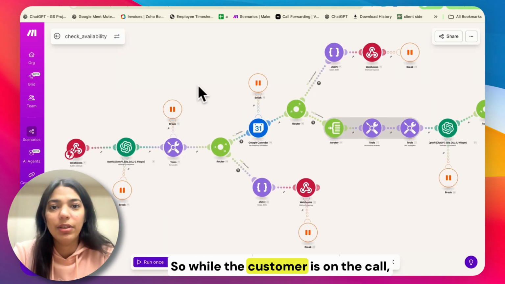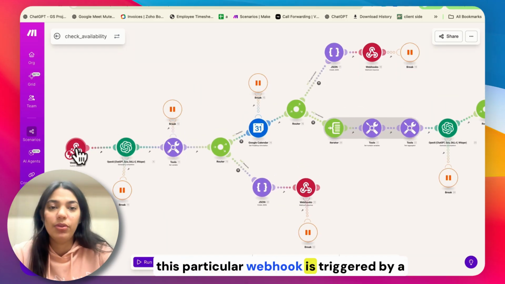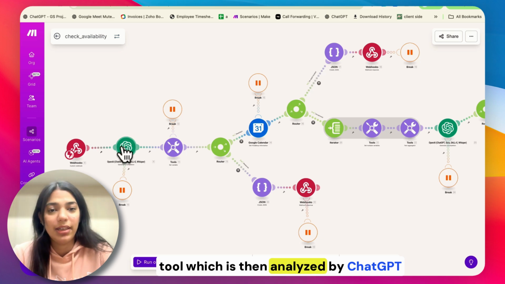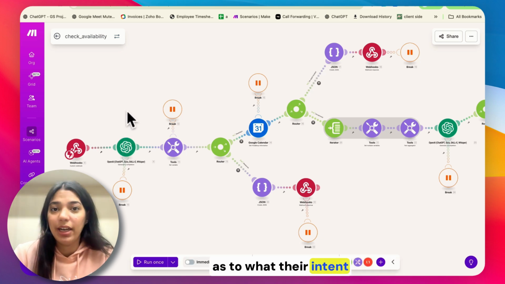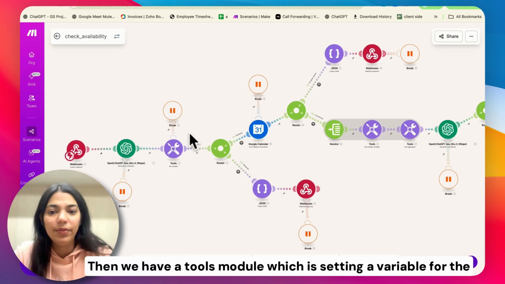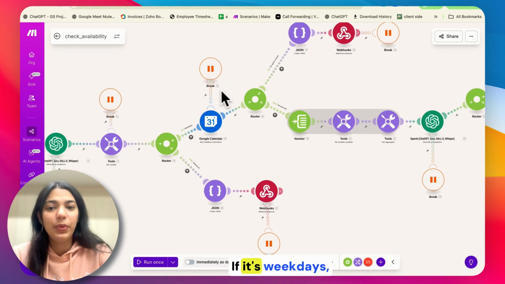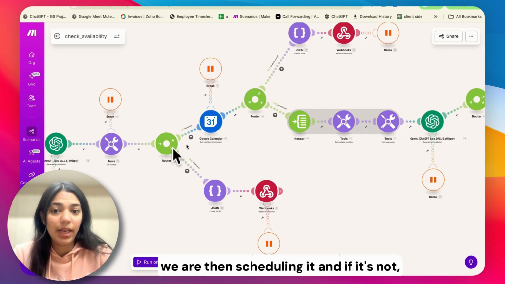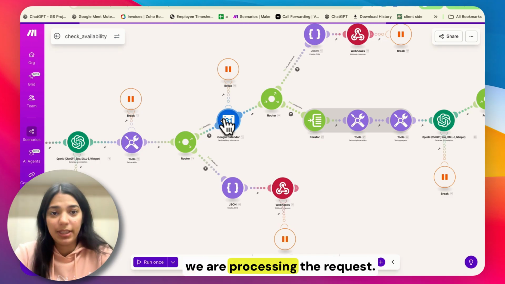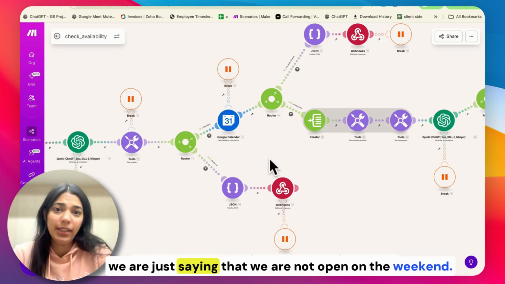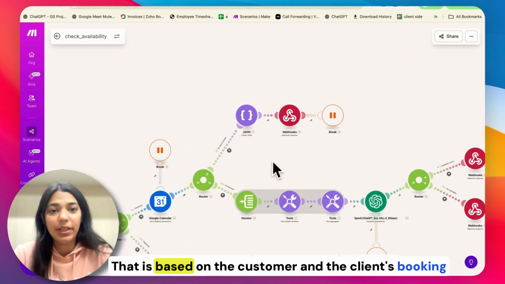So while the customer is on the call, this particular webhook is triggered by a tool, which is then analyzed by ChatGPT as to what their intent and the purpose of the call is. Then we have a tools module, which is setting a variable for the times, and then we are checking the availability in the Google Calendar. If it's weekdays, we are then scheduling it, and if it's a weekend, we are just saying that we are not open on the weekend. That is based on the customer and the client's booking requirements.